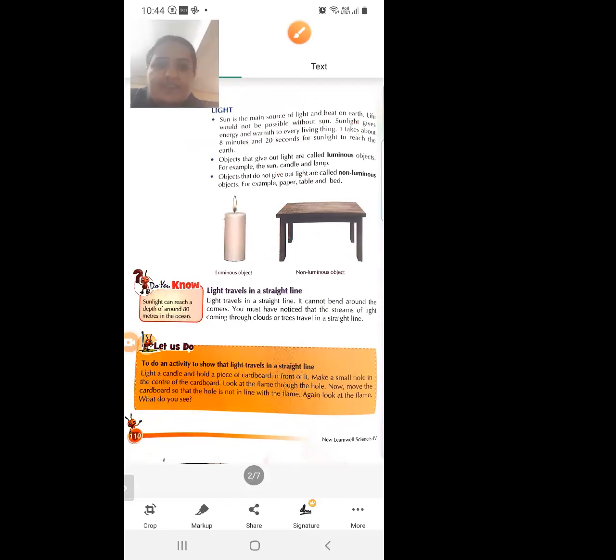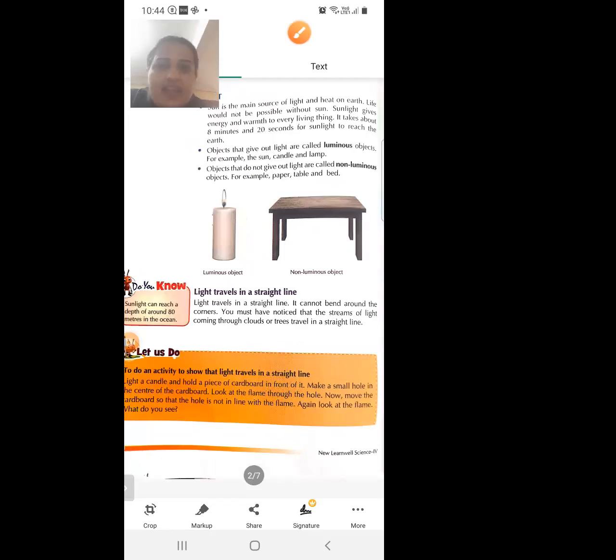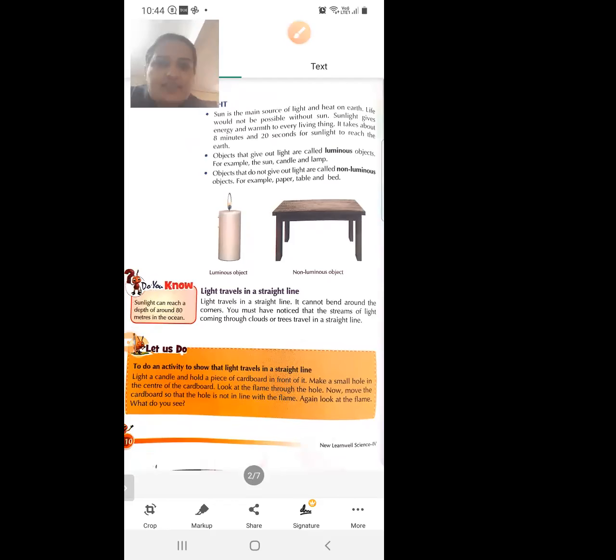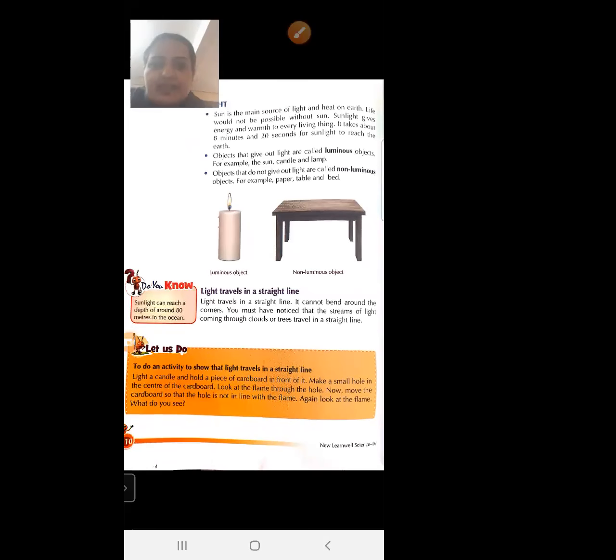And it also gives heat on the earth surface. Life would not be possible without sun. If we do not get the sunlight, then we do not get the heat, and life is impossible without sun. Sunlight gives energy and warmth to everything, and it takes 8 minutes and 20 seconds for sunlight to reach